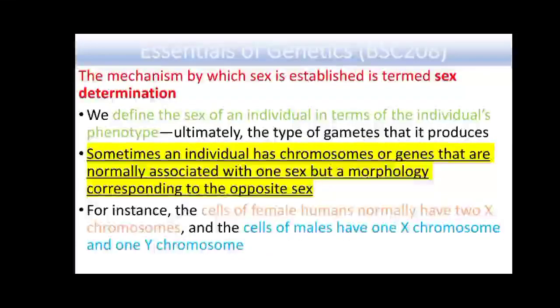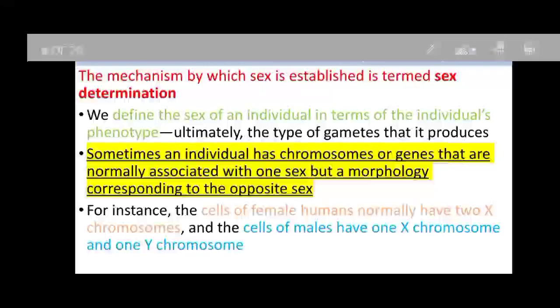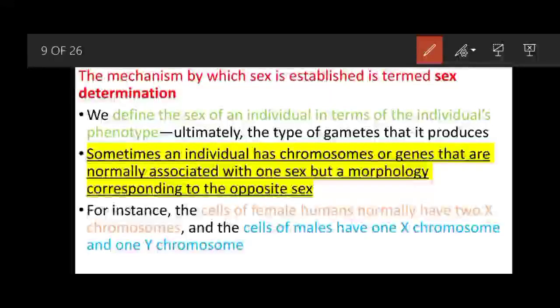So the mechanism by which sex is established is termed the sex determination system. We define the sex of an individual in terms of the individual's phenotype. So the sex of the individual is defined by the phenotype which a person has, and ultimately the type of gametes that it produces.